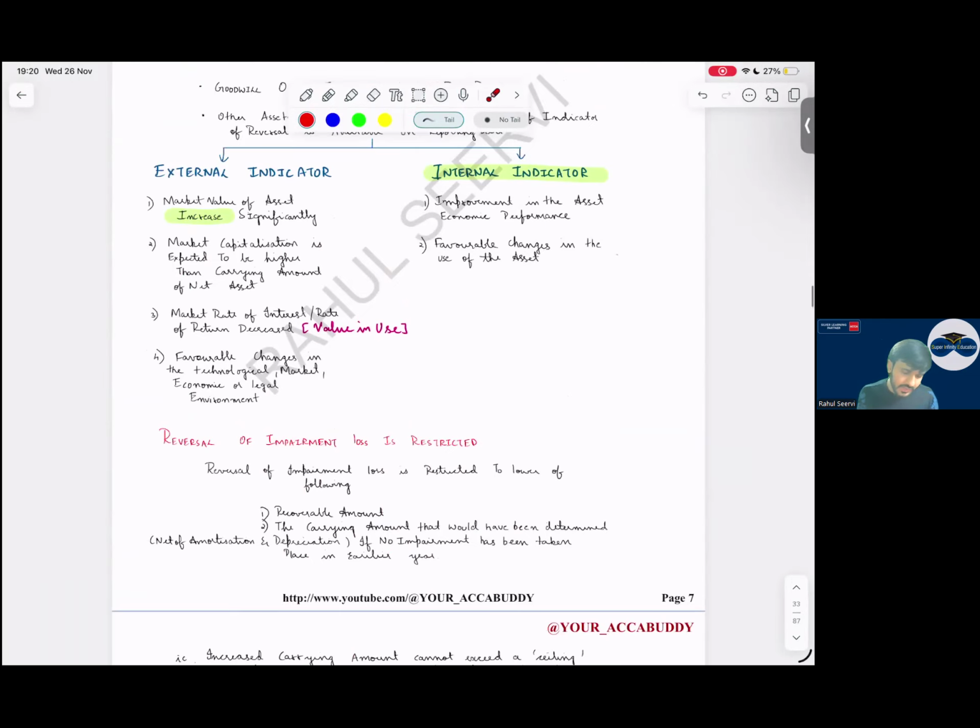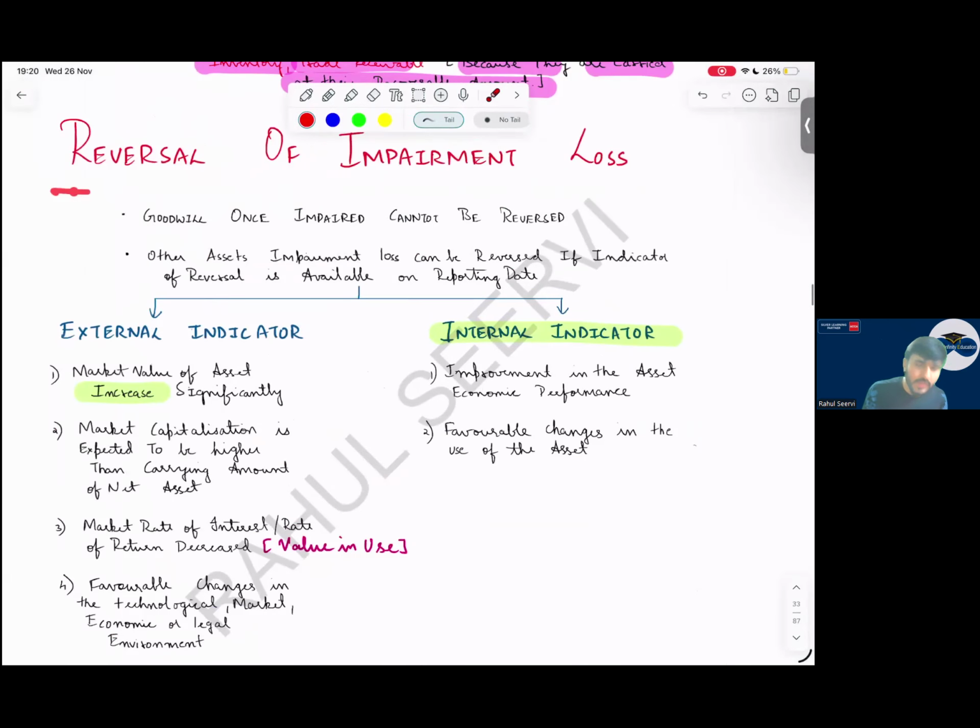Then coming to reversal of impairment. Can there be impairment reversal? Yes, impairment reversal can be there. Can goodwill be reversed? Once impairment has been charged on goodwill, can we reverse it? No, it's not possible. MCQ, keep in mind. Will there be any indicators? Yes, there will be positive indicators.